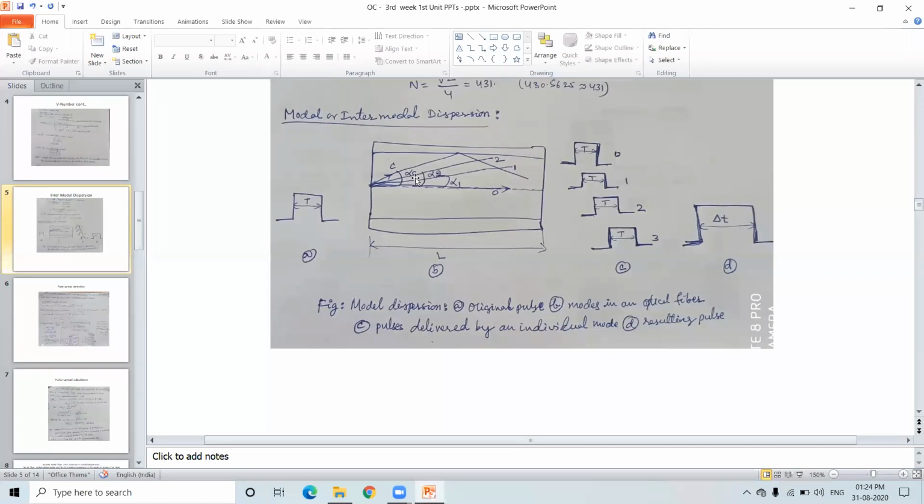So the simplest way to put it, intermodal dispersion is nothing but the widening of the pulse due to the mode structure of a fiber. But it is an undesirable thing. Dispersion is not a good one. Dispersion should not be there. Pulse widening should not be there. If pulse widening is there, obviously the bit rate is going to be reduced. So this is the intermodal dispersion.